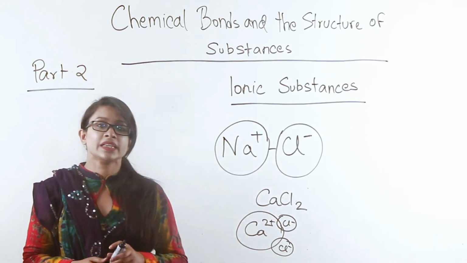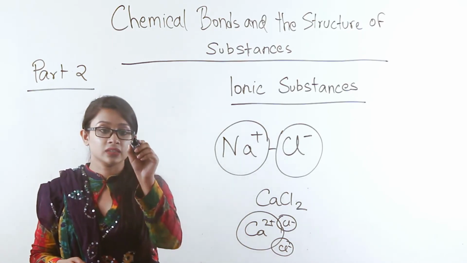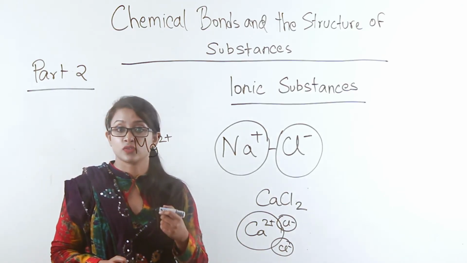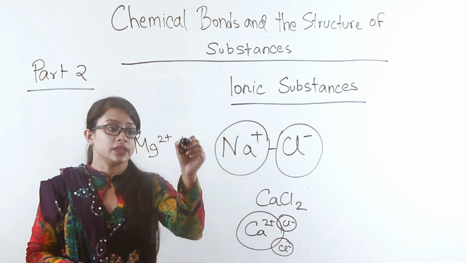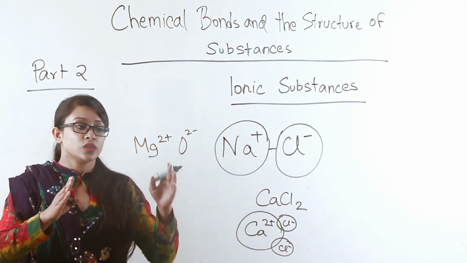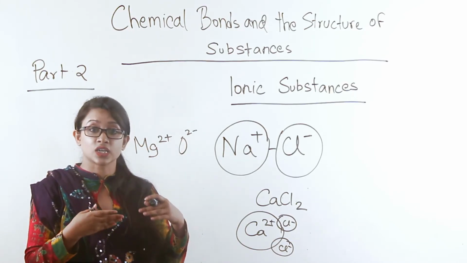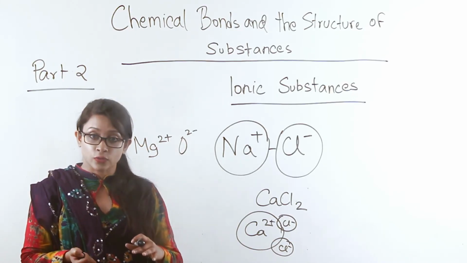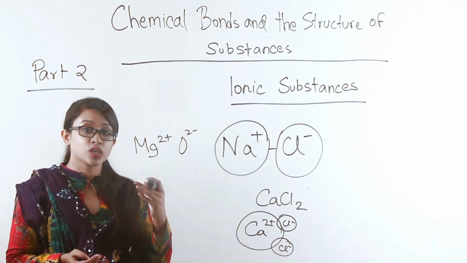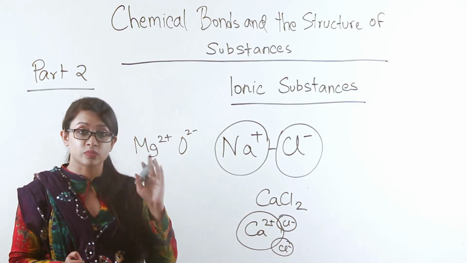But in case of smaller ions, for example, magnesium ion, it forms a double positive charge, and oxide ion forms a double negative charge. Here, the ions have similar charges, and when they form an ionic bond, the bond will be much stronger than this bond because of the uniform distribution.